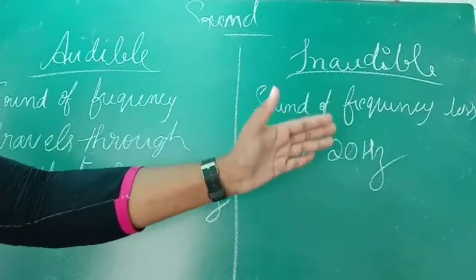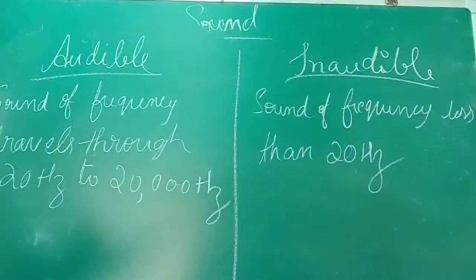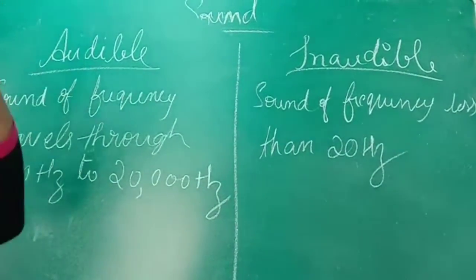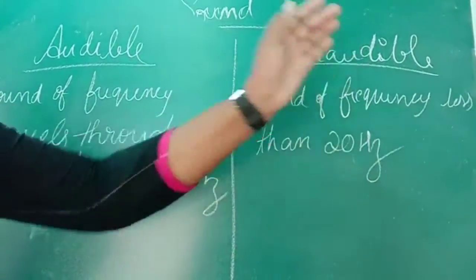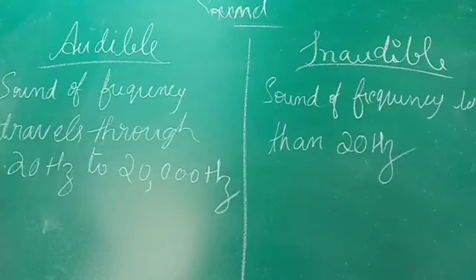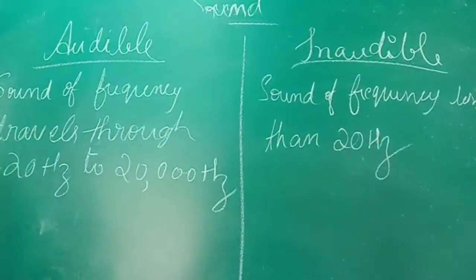Next, what is inaudible sound? The sounds with a frequency less than 20 hertz. If the frequency of the sound is less than 20 hertz, then we call it inaudible sound. The difference between audible sound and inaudible sound is very important.